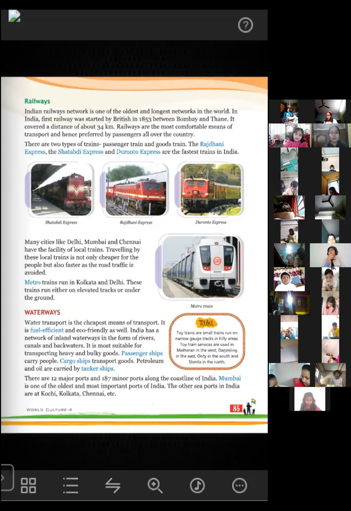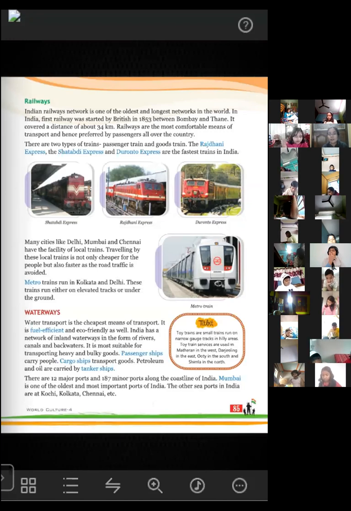Now let's come to the next part, that is the waterways. Okay, so I have told you about railways, and I have told you about the roadways also. Yesterday we learned about the roadways, like the national highways. You have already learned about national highways, state highways, district roads, right? Pakka road, kacha road, or metal road, non-metal road. We have completed this part. So these are the transport systems in India.